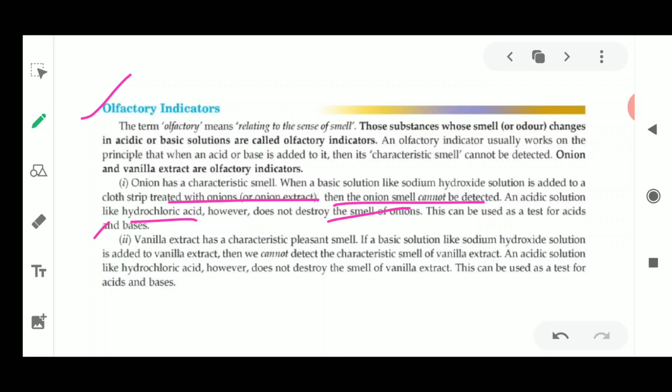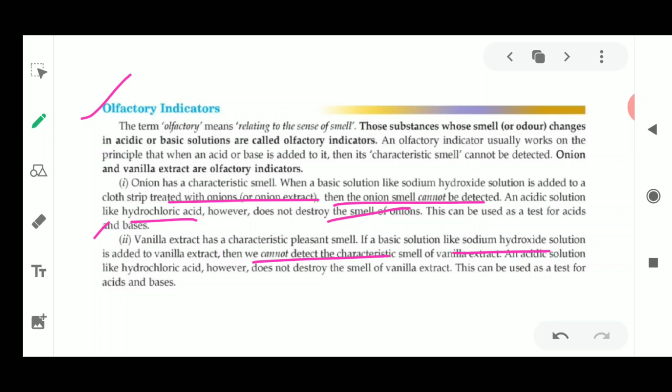Next is vanilla extract, which also has a characteristic pleasant smell. If a basic solution like sodium hydroxide is added to this vanilla extract, you cannot detect the smell. The smell is not going to be formed. Acidic solutions like hydrochloric acid, however, do not destroy the smell of vanilla extract. Similarly, onion extract is also not going to lose its smell when we are adding acids to it. So bases can generally be detected by using these two extracts.